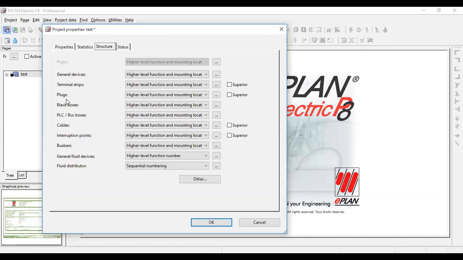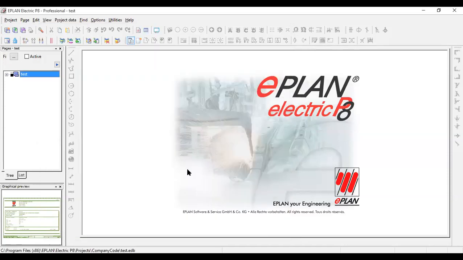Let's say we have a range of panels from 1 to 10, and if any component is installed in the third panel, then it's showing the mounting location is third. And the higher level function divides the bay area, if it is on bay 1, bay 2. It depends on the company how they define higher level function and mounting location, but it's very important to recognize where that component actually fits. And then we'll click OK to create our project.